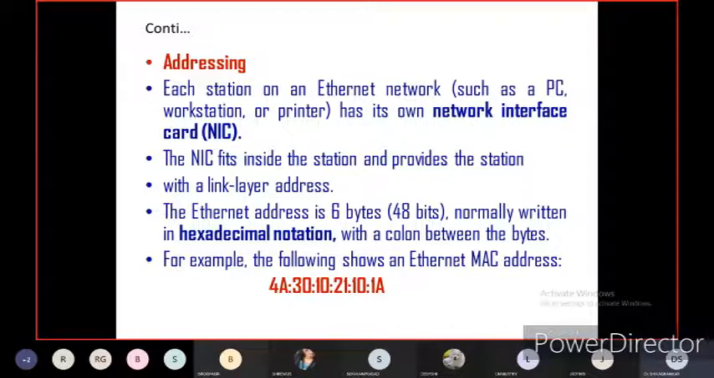If you represent, that is 1A. So totally this 4A:30:10:21:10:1A is one hexadecimal number, that is 6 bytes: 1, 2, 3, 4, 5, 6. There are 6 bytes we are seeing in this example of the Ethernet MAC address.